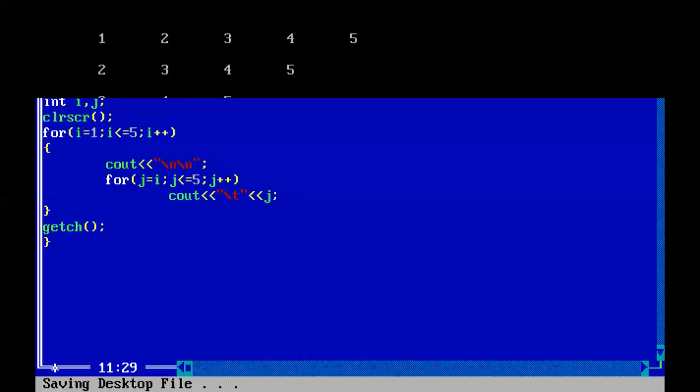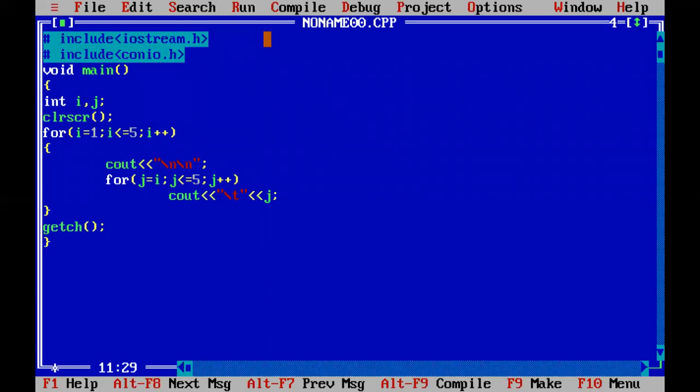Watch here: 1 2 3 4 5, 2 3 4 5, 3 4 5, 4 5, and the last value is 5. So I converted that block of code into a complete program. You must practice all of the three parts, and I showed you how you will write the code.